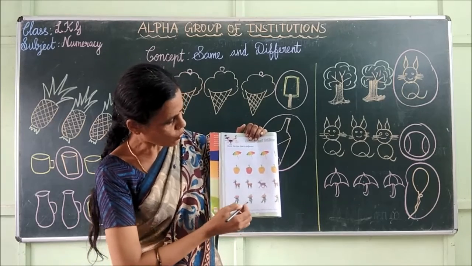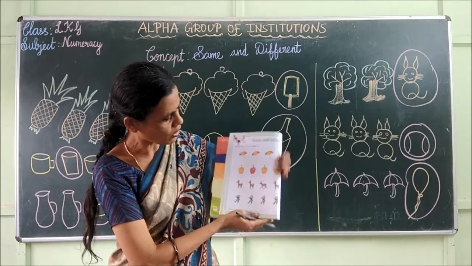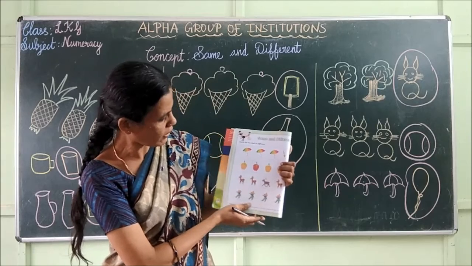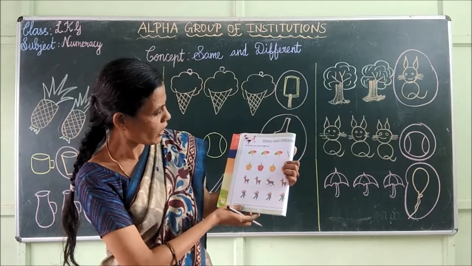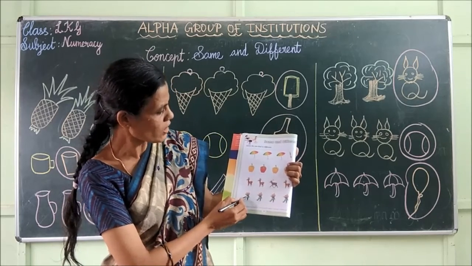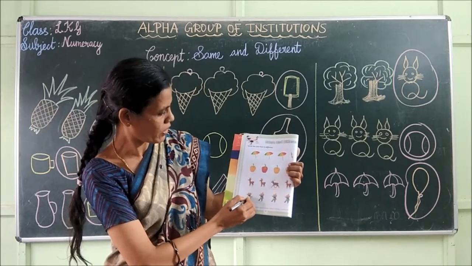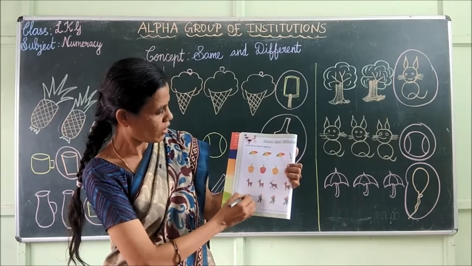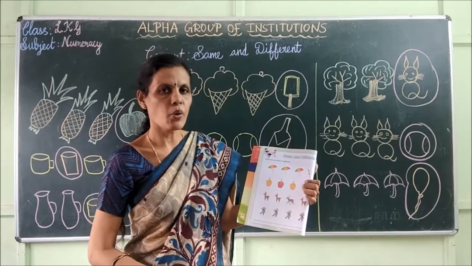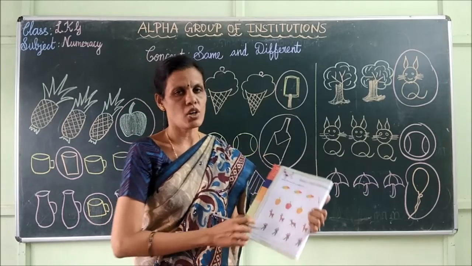Next, clown. Here we have clown. In this, which one is different? Yes, first one is not having cap. This is only different. Okay children, I hope you all understand the concept.